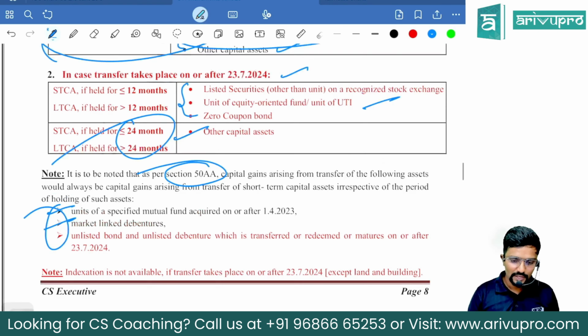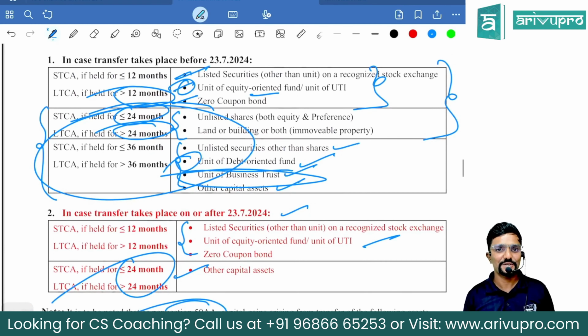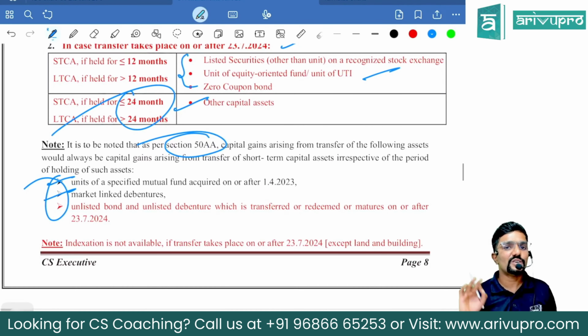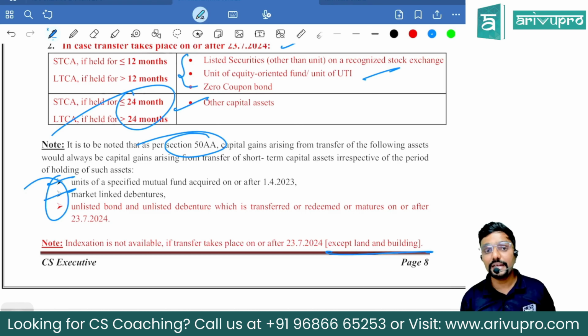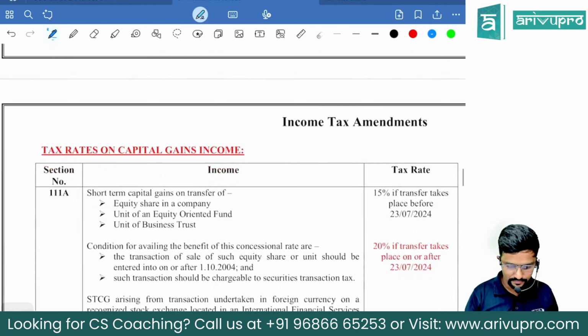Okay, sir. Now, guys, for any long term assets, we have a benefit of indexation. But if the transfer happens on or after 23rd July, even though it is a long term asset, indexation benefit is not available. But only on land and building sold by a resident individual or HUF, indexation is available. They have a choice with or without indexation. In any other case, no indexation, even though the asset is long term, guys.